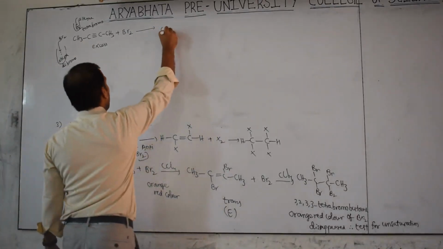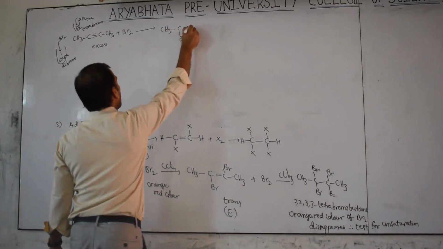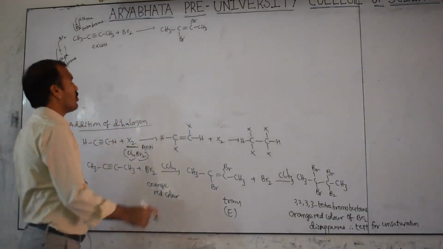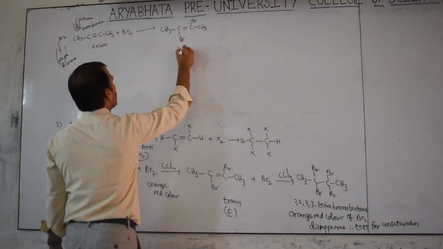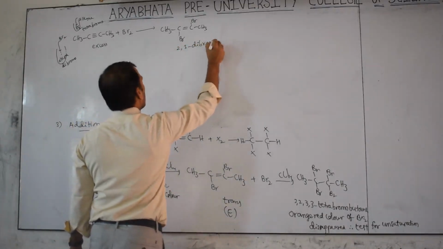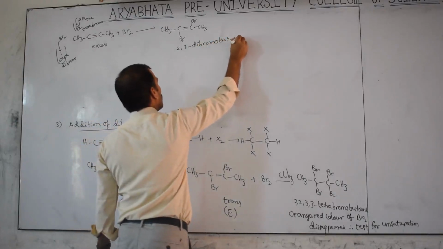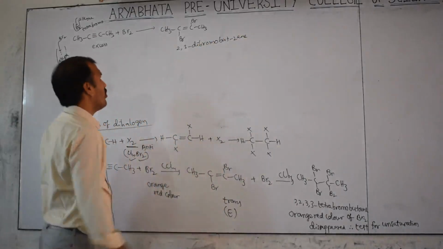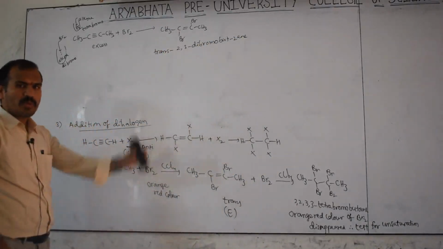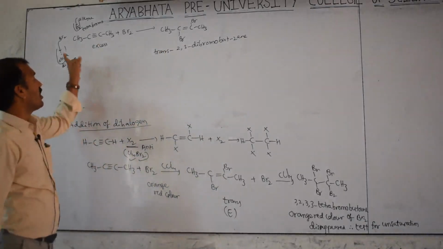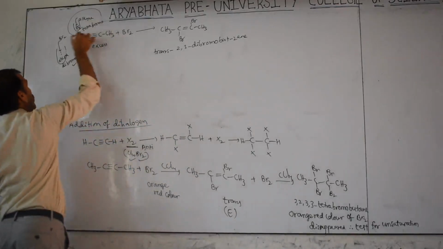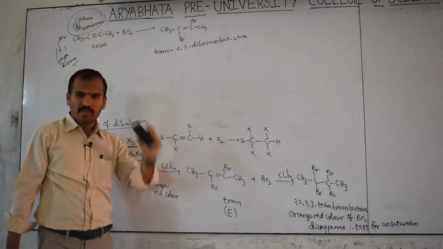Then you will get CH3, CBr double bond CBr, CH3, the dibromo product. This is carbons 2 and 3, so 2,3-dibromobut-2-ene. If you write this as trans, it is the trans form, because the bromines are opposite. This condition is acceptable to get the dibromo; the other condition is not used to get the dibromo. So that is very important.